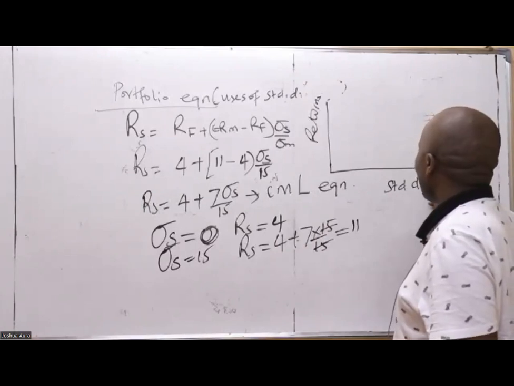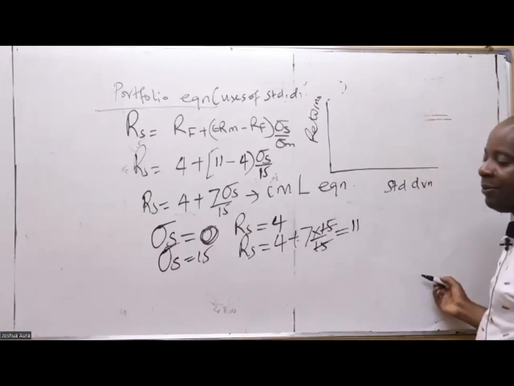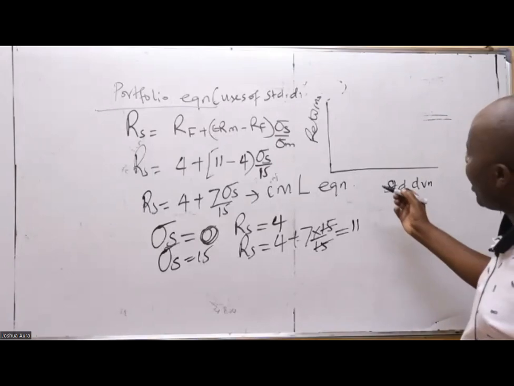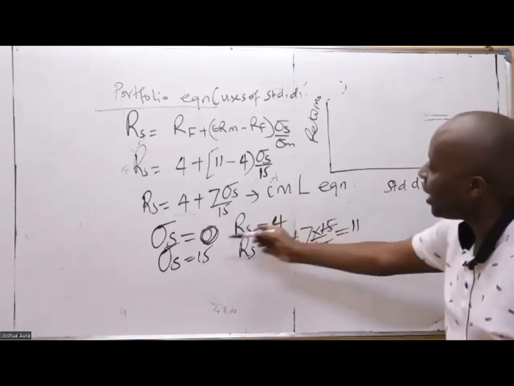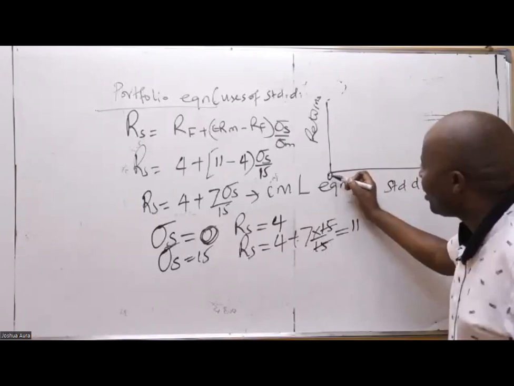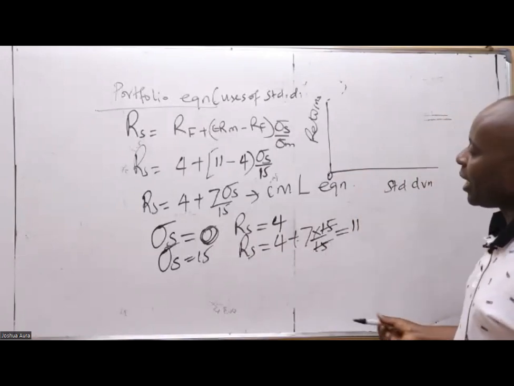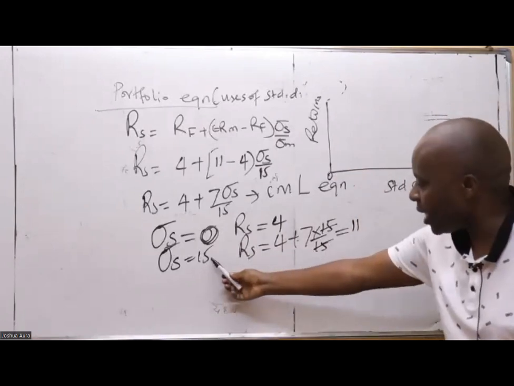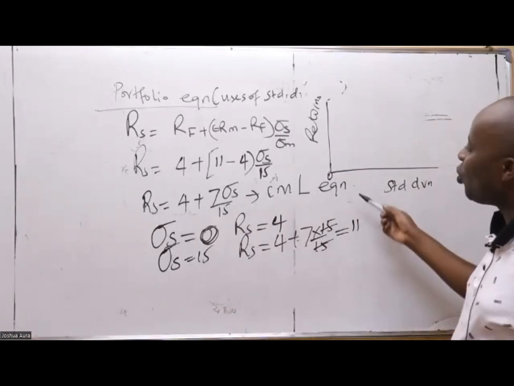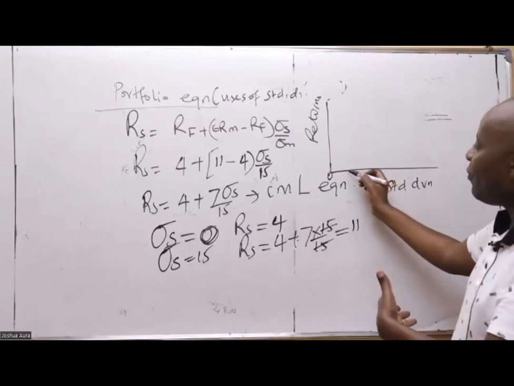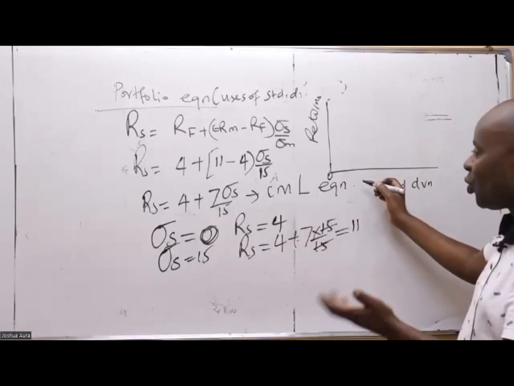Just a very simple graph. In this graph, I know that my first standard deviation is 0, and the highest standard deviation is 15. So I can decide to go in steps of 5, or 2, whichever you choose.